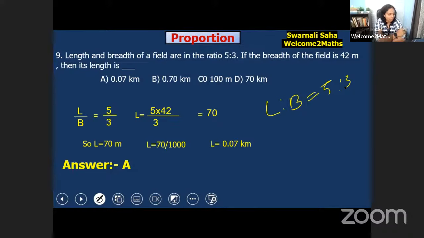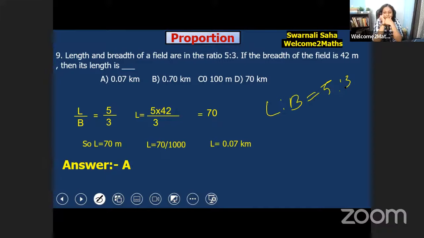Any of you have any doubts? It's 0.07. It's so easy. Ratio and proportion is just like fractions. If you have a clear idea about fractions, you can clearly solve the questions of ratio and proportion.